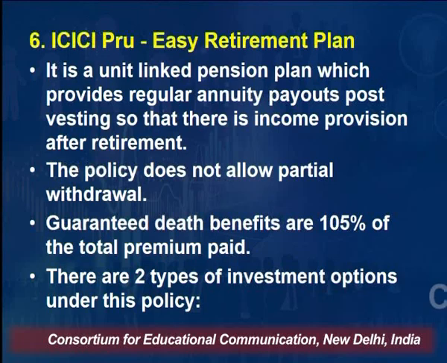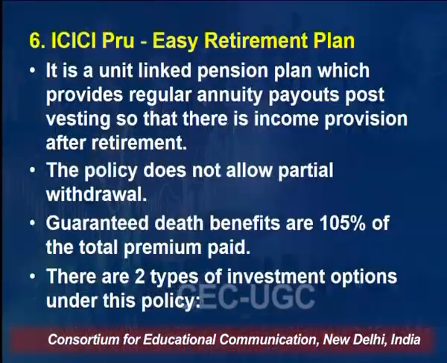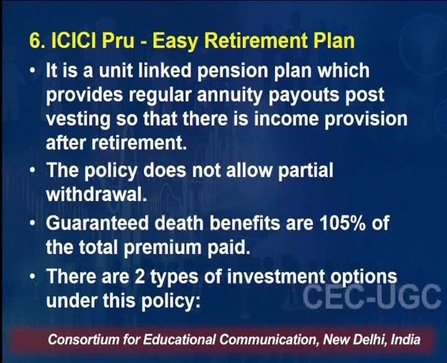Guaranteed death benefits are 105% of the total premium paid, right? Suppose a person dies during the time of this plan itself, right? So at least whatever the value of that investment may be at the time of the death of the person, at least minimally 105% of the total premium paid will be given to the nominee. There are two types of investment options under this policy.